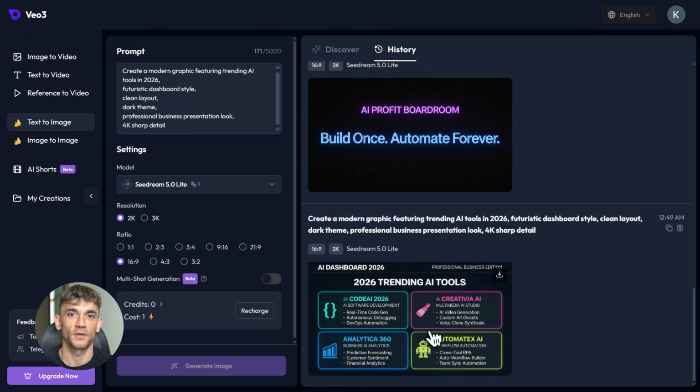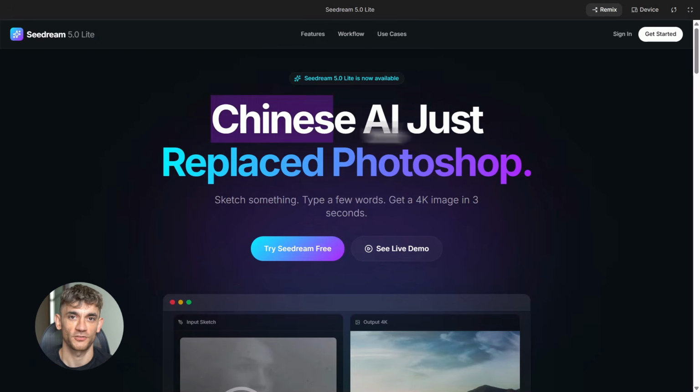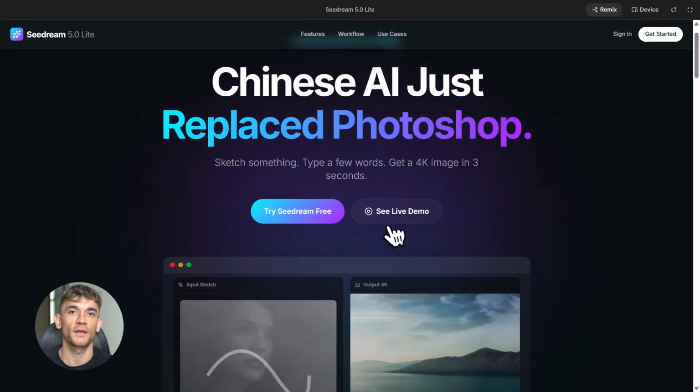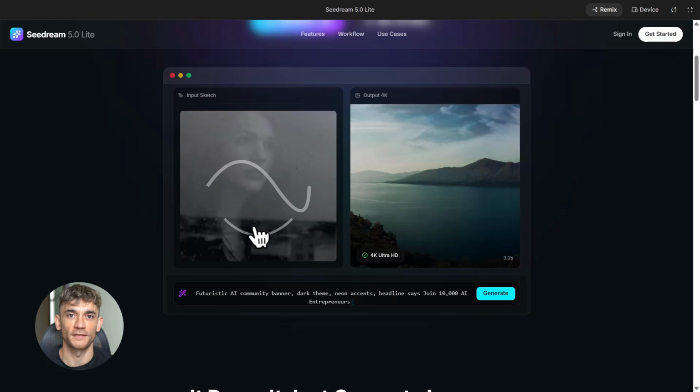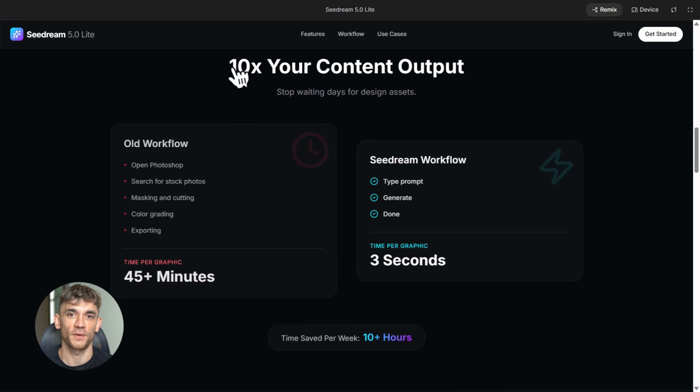This means Seedream 5.0 Lite doesn't just work from text. You can combine text prompts with reference images to get extremely precise outputs. So if you've got a rough wireframe of a landing page for AI Profit Boardroom, you upload it alongside your text description, and the tool uses both to generate exactly what you had in mind. This is the feature that makes it genuinely useful for real business work, rather than just creative experimentation. You're not just hoping the AI guesses right, you're giving it multiple inputs to work from, which means the output is far more accurate and far more usable straight out of the box.